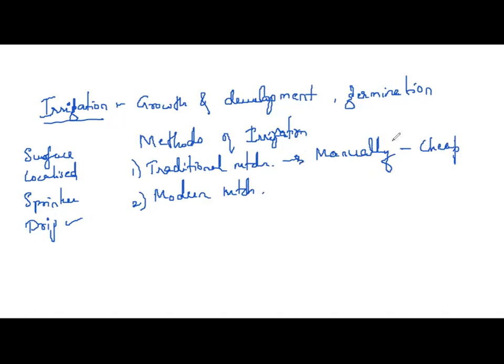Some of the examples which include traditional systems are the pulley system, yes, through the wells, the water is being pulled. Lever system, yes, pipelines are being used from the ponds and we use it. Then chain pump system. Yes, these are the most common traditional methods.